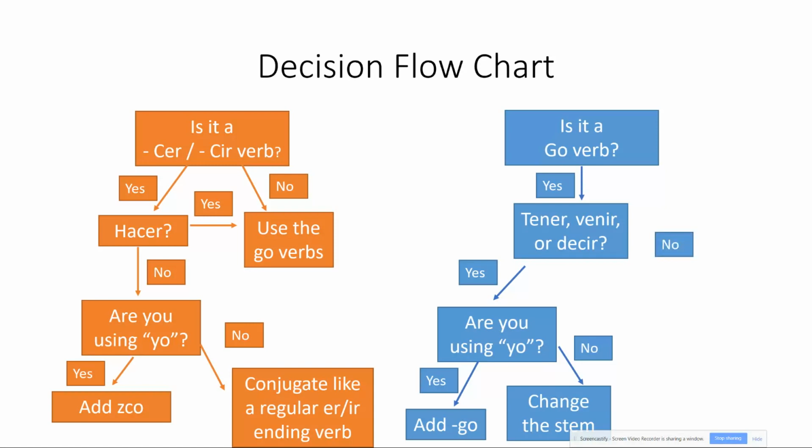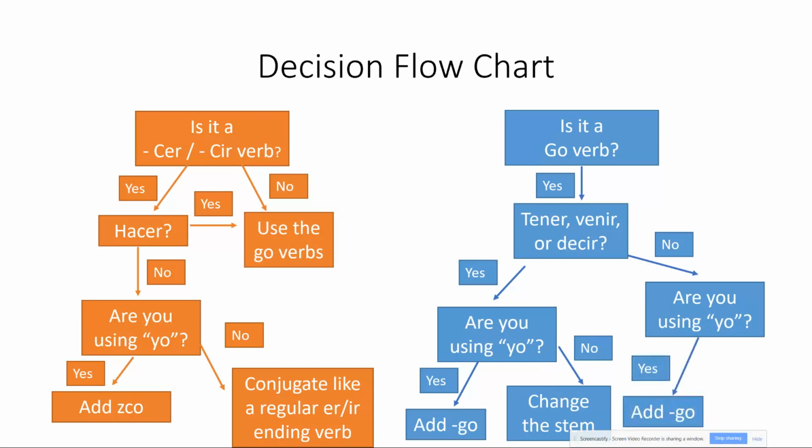If you said no, I'm dealing with a go verb and it's not tener, venir, or decir, what I would like you to do is ask, are you using the yo form? If you said yes, add go. When there's yo, add go. But if not, you're going to conjugate it like a regular ER or IR verb. And as you'll notice, most of these irregular yo form verbs that we're using are ending in ER or IR.